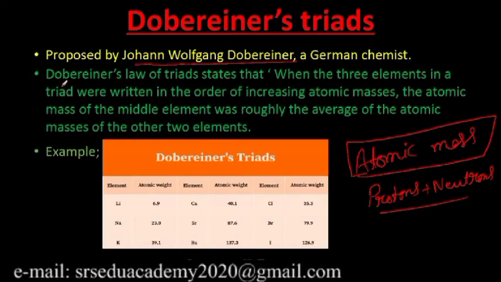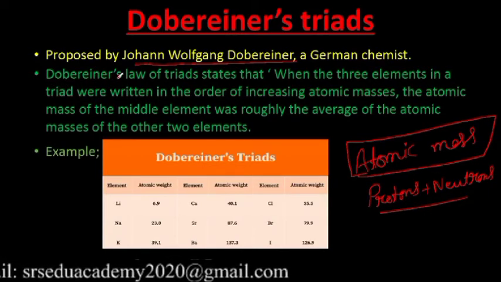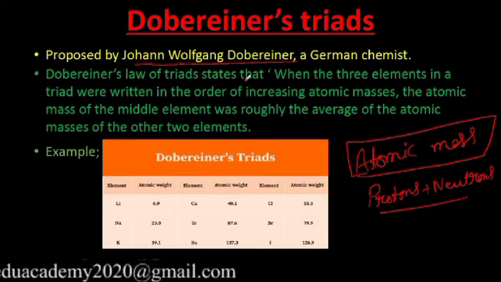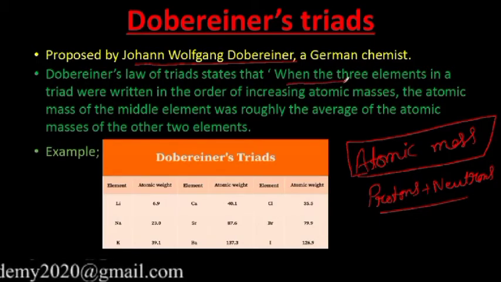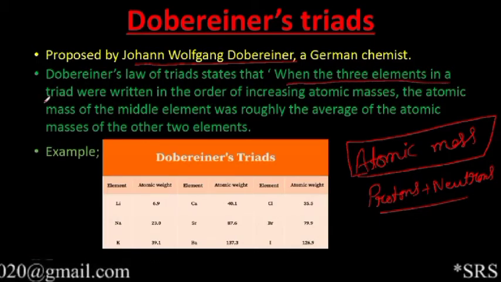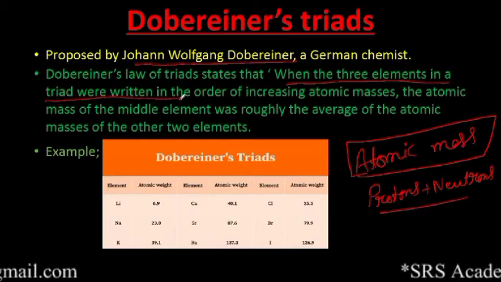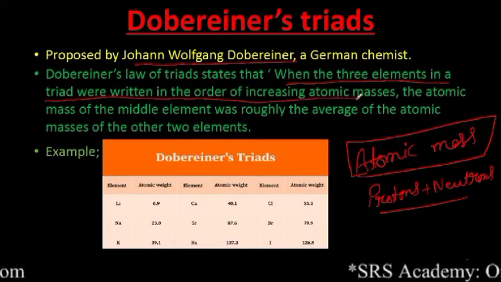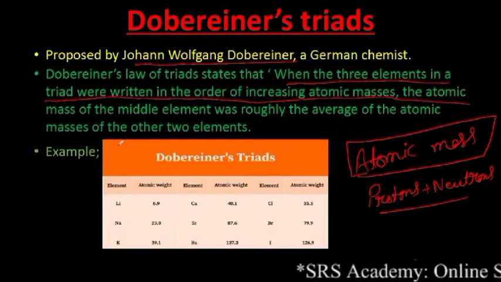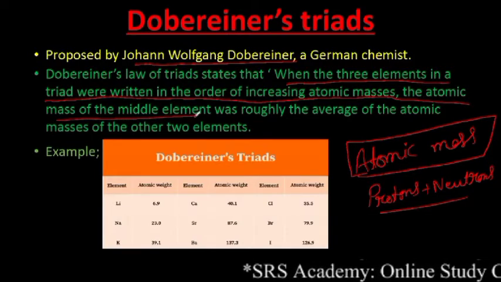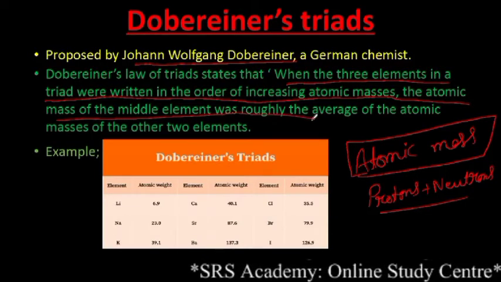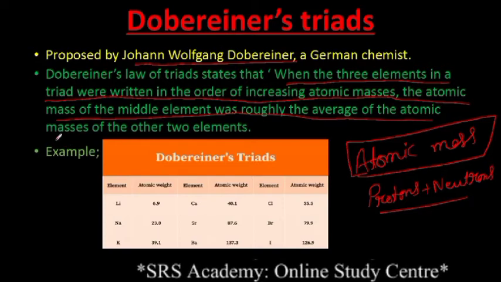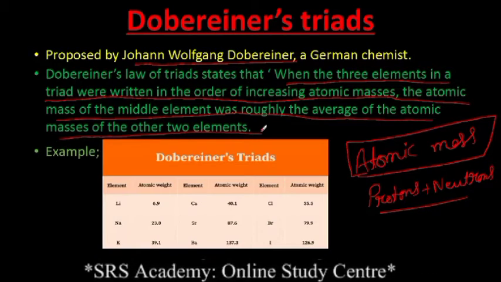And then you know what he did? He stated Dobereiner's law of triads. It states that when the 3 elements in a triad were written in the order of increasing atomic masses, the atomic mass of the middle element was roughly the average of the atomic masses of the other 2 elements.